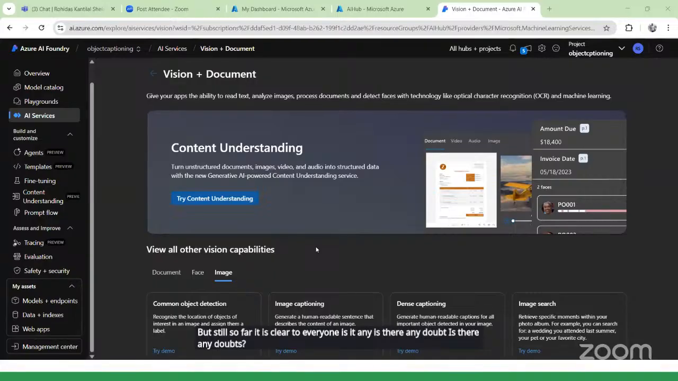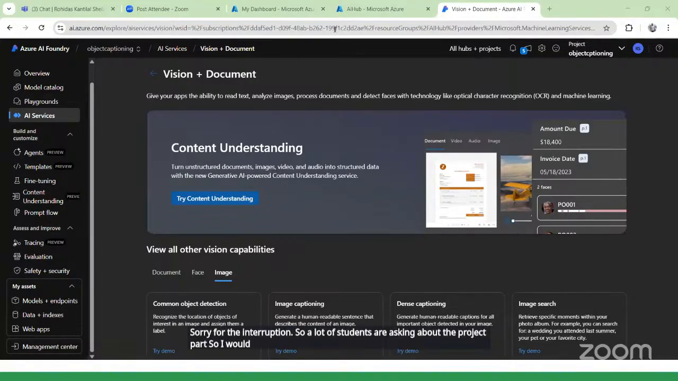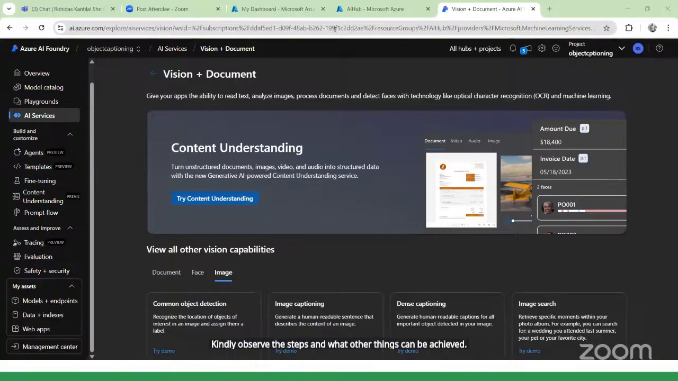No. Okay. Any questions? Again, my personalized fashion recommendation system. Yeah, you can make a personalized fashion recommendation system. Absolutely. Sorry for the interruption. Yes, sir. A lot of students are asking about the project part. So I would like to request students to see the demo of how Shelar sir is working on the Azure platform. Kindly observe the steps and what other things can be achieved. And later on, we can have a discussion about the project part.